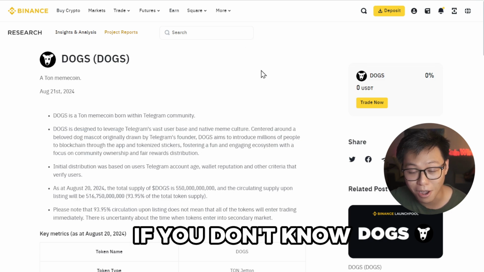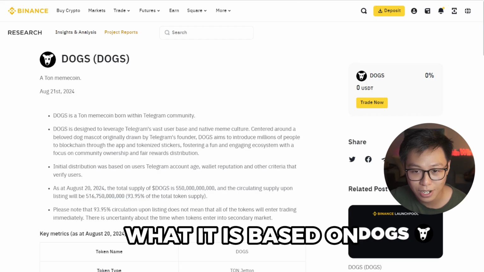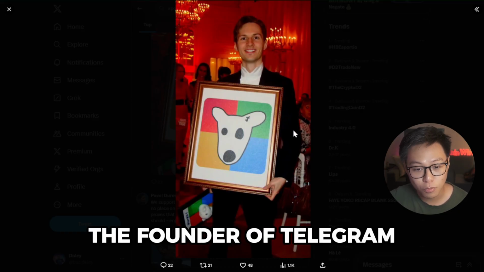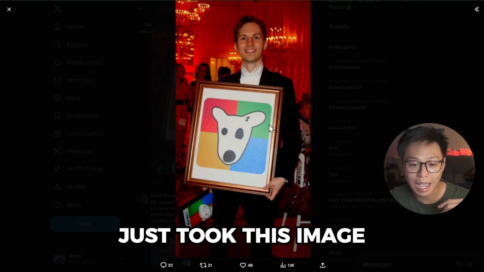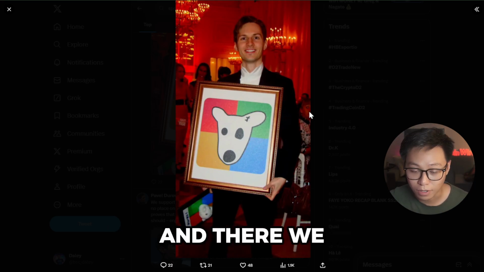If you don't know what Dox is based on, this is Pavel Durov, the founder of Telegram. He recently drew this picture of Spotty, and so Dox just took this image as their profile pic, and there we go, Dox was born.